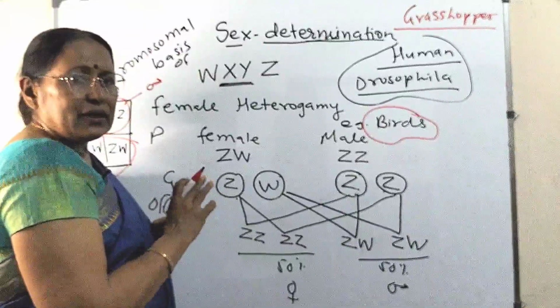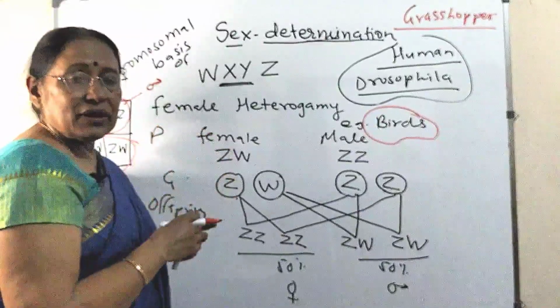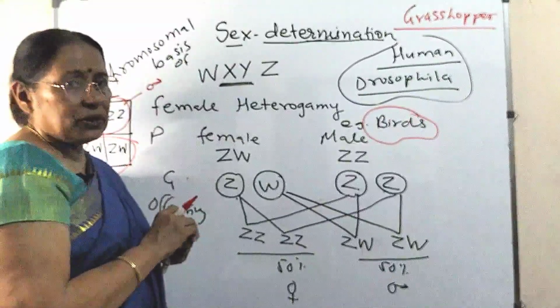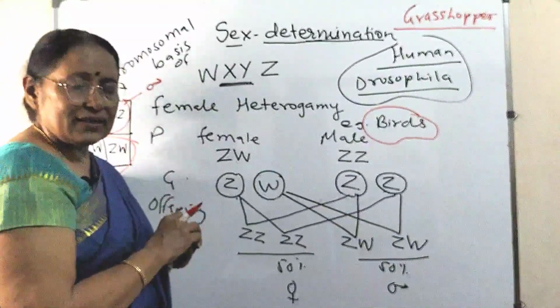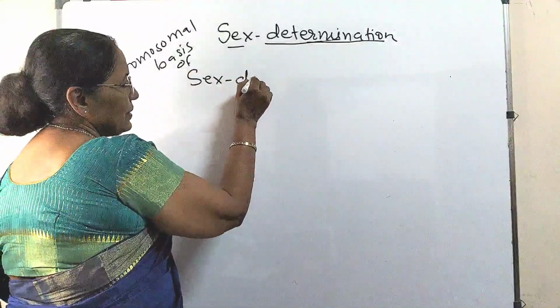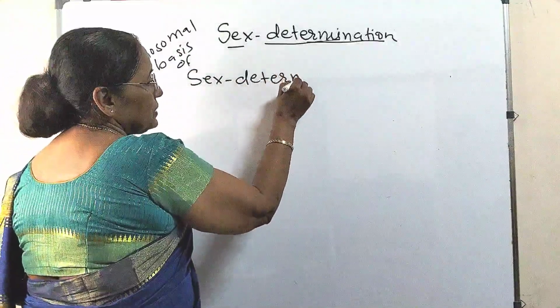No. There is one very interesting phenomenon which is found in case of honeybees. Totally different one and very interesting one. The sex determination in honeybee.